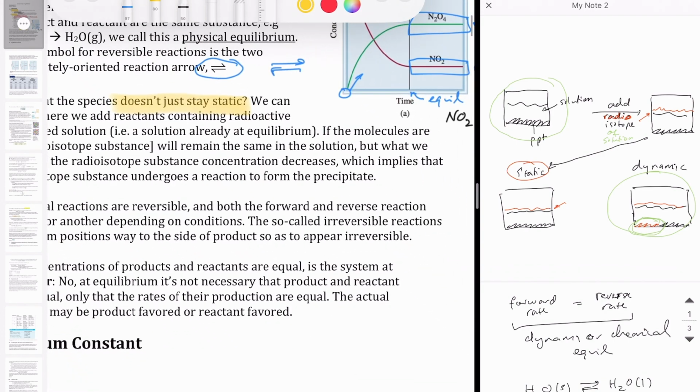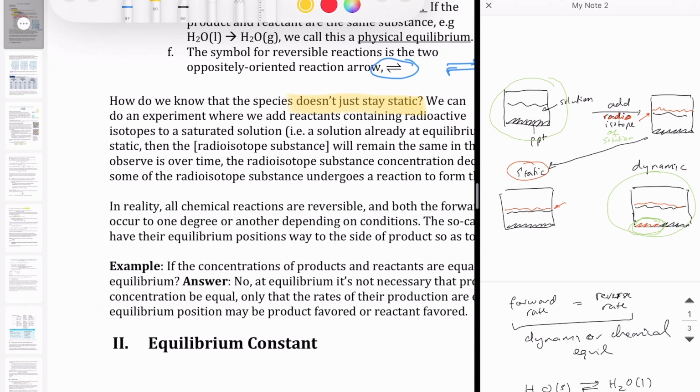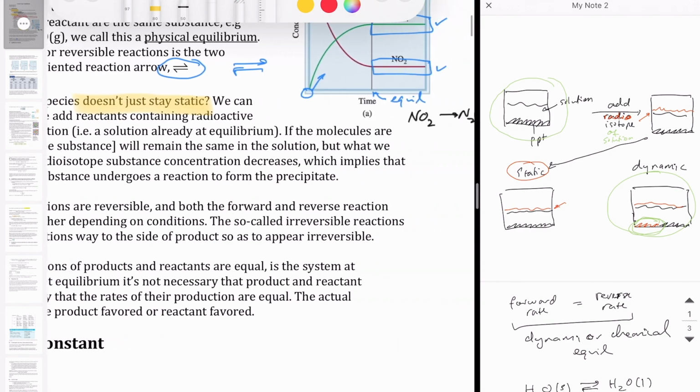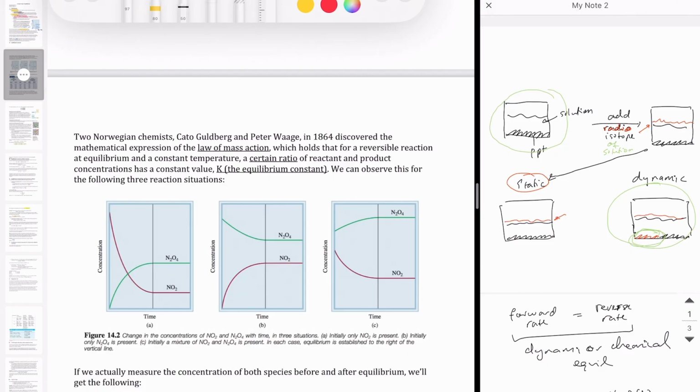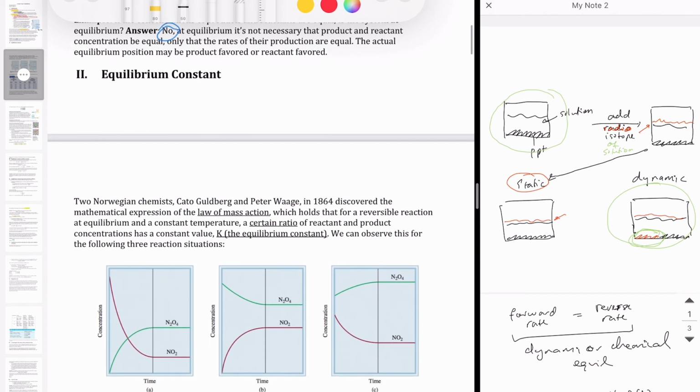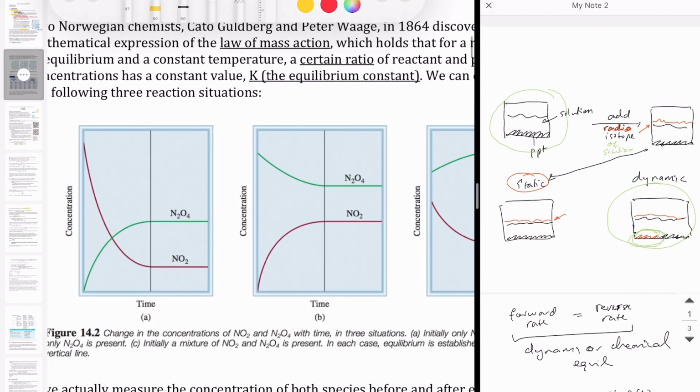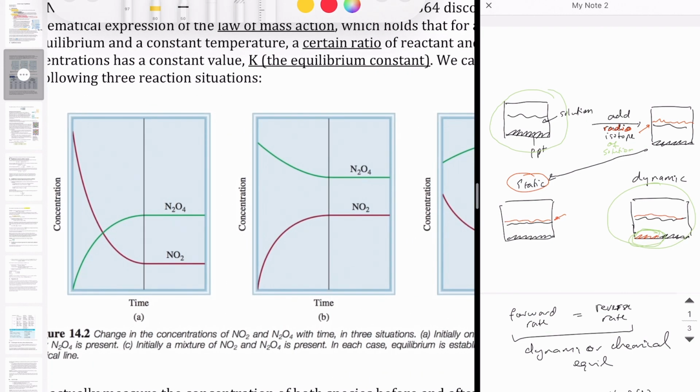Are product and reactant concentrations equal at equilibrium? The answer, of course, is no. We don't need them to be equal. All we need to make sure of is that they don't change over time. That's what we mean by equilibrium. So it turns out that there's something interesting about this equilibrium position. We can tell from experiment that we reach that equilibrium position when the concentration no longer changes over time.